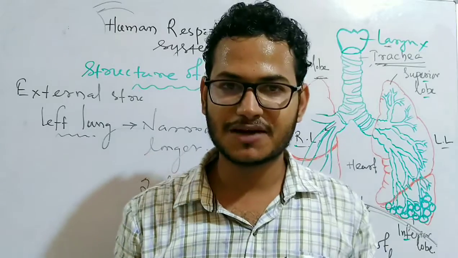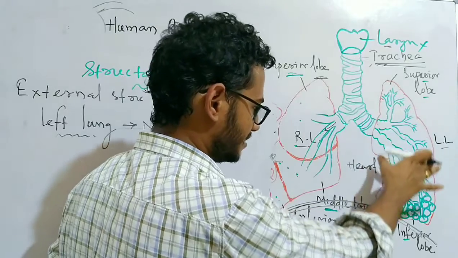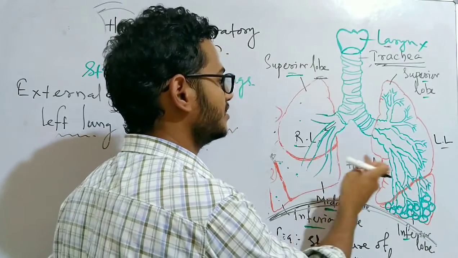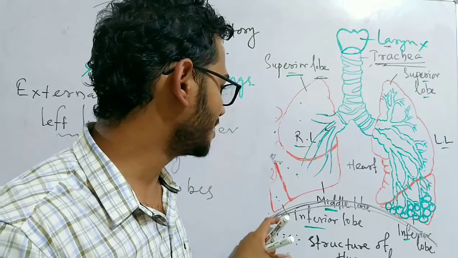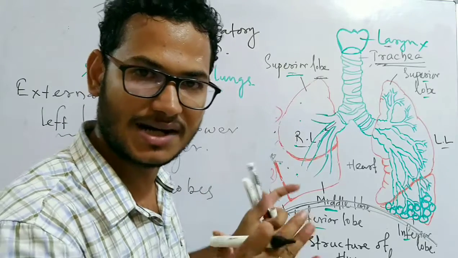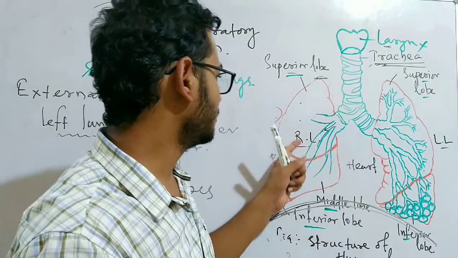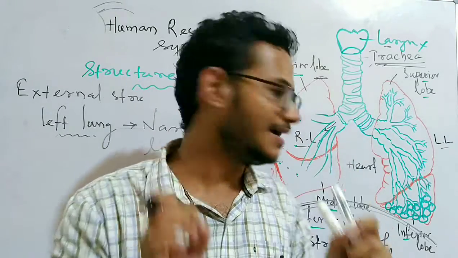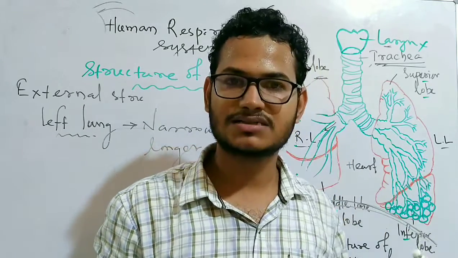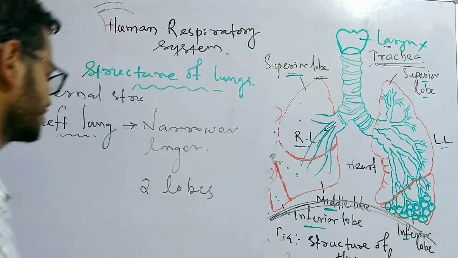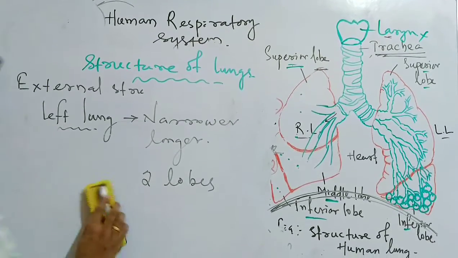That is why the heart is present slightly towards the left, because the left lung is narrower and longer. Remember this. Liver on the right side. Due to the presence of the liver, the right lung is shorter and wider. Left lung is narrow and longer. And as the right lung is wider, the heart in the mediastinum is located slightly towards the left from the mid axis. Okay, so let's move on to the internal structure.